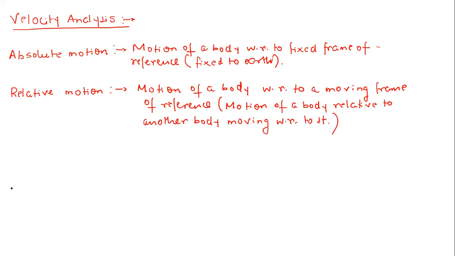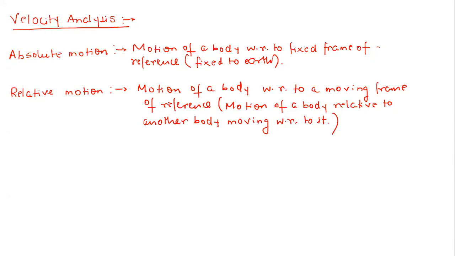This is obvious. Let me go slightly deeper. I have mentioned that relative motion is the motion of a body with respect to a moving frame of reference, or if two bodies are moving with respect to each other, we say this body is moving relative to another body. But tell me, what is meant by a moving frame of reference?